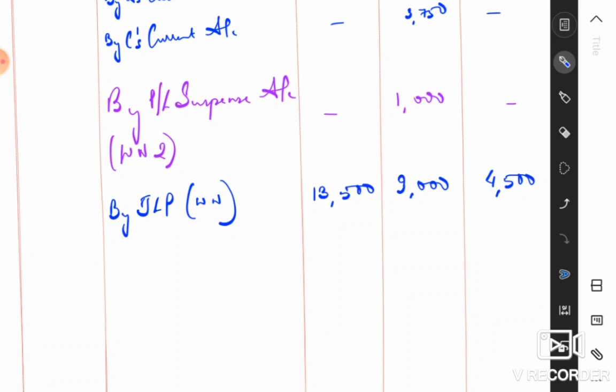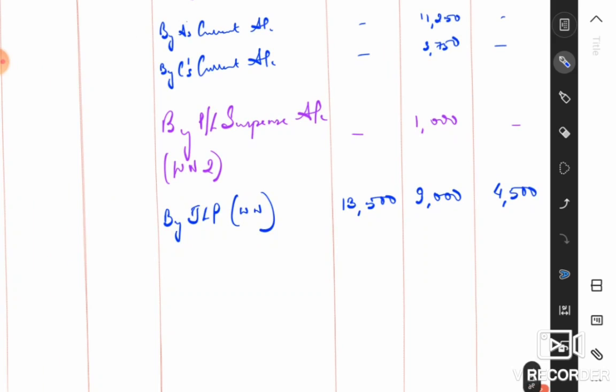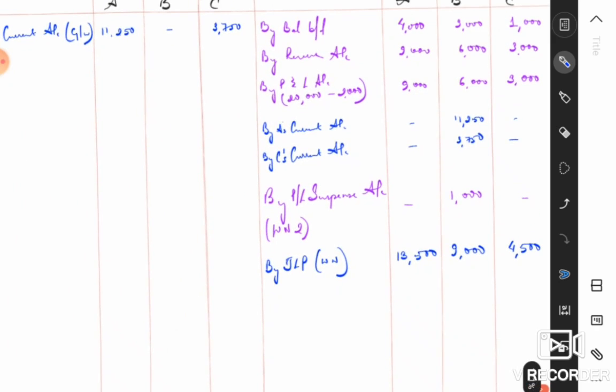Now, what we have to do is we have to close the current account, transfer the balances of the current account to the next period, and in case of the deceased partner, we have to close this account. We have to close the current account, and after that, we have to close also the capital account.